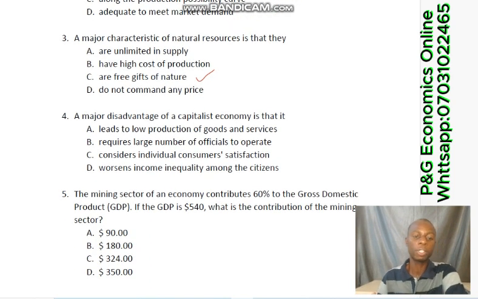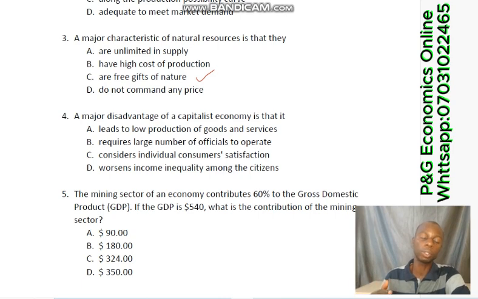Then question number 4 says a major disadvantage of a capitalist economy is that... Now, before you can answer this question, you need to understand what a capitalist economy is. A capitalist economy is a type of economy that is controlled majorly by private individuals, where the means of production and distribution of goods and services are majorly controlled by private individuals. So what would be the disadvantage of that?